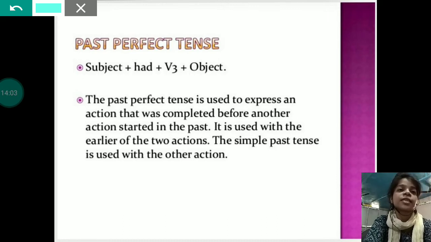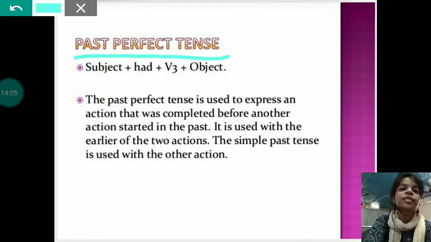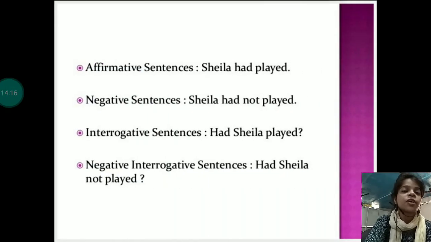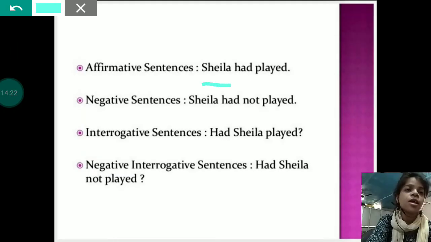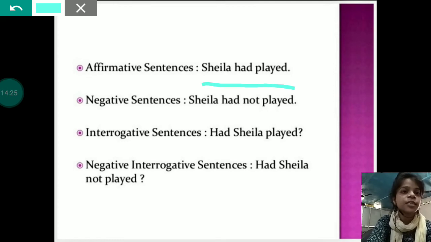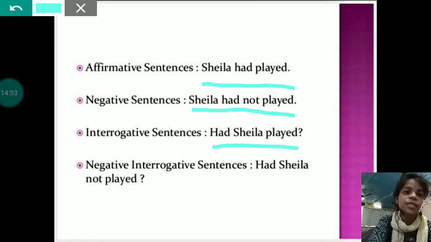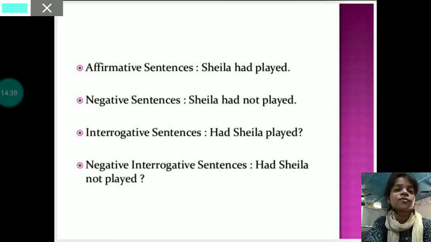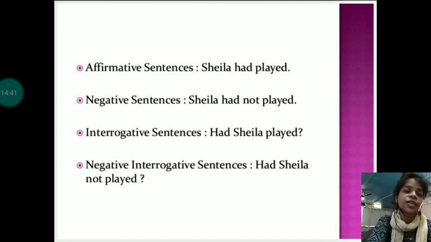it will be under the category past perfect tense, and the structure will be subject plus had plus third form of verb plus object. Let's look at some examples. First one, affirmative sentence, Sheila had played. Negative sentence, Sheila had not played. Interrogative sentence, had Sheila played? And negative interrogative sentence, had Sheila not played? So, these are the 4 examples using past perfect tense.